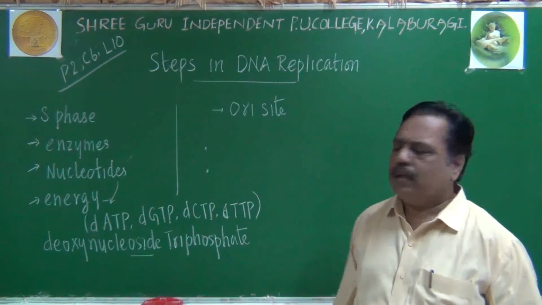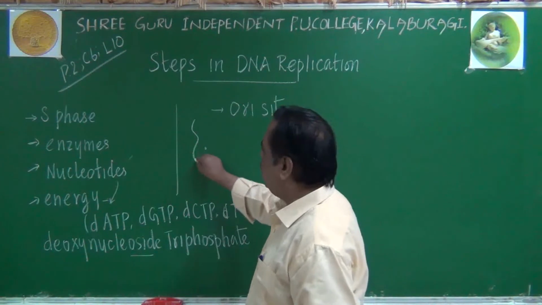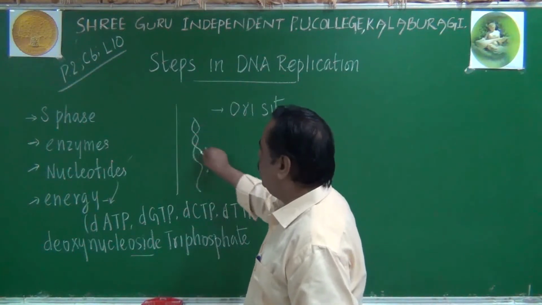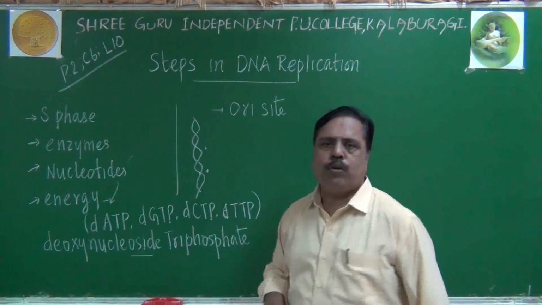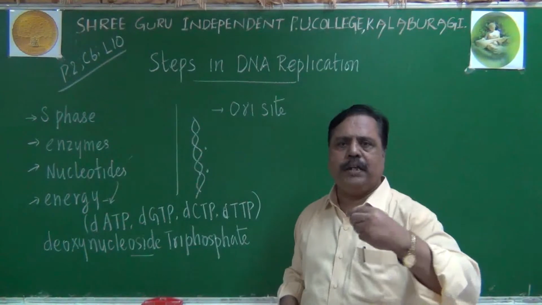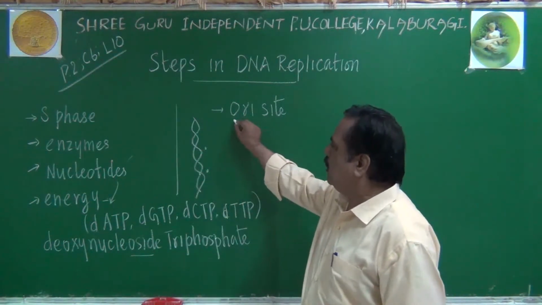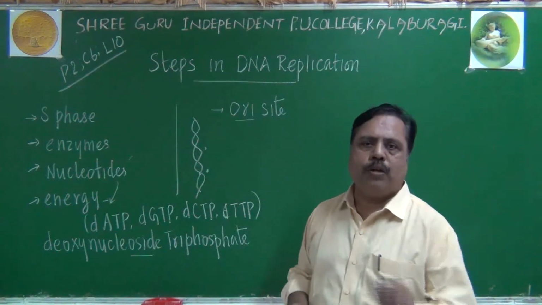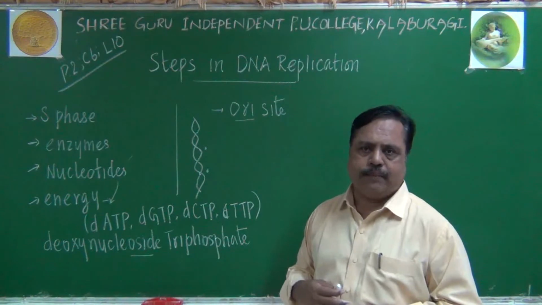So replication will start from a particular point of this long polynucleotide chain. You cannot initiate the chain from any end you want. It will be done from a particular point only, called the Ori site.